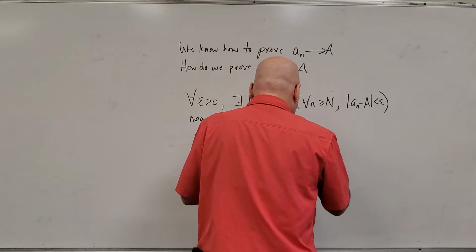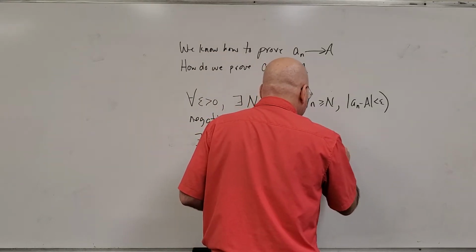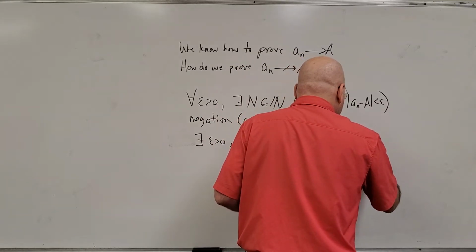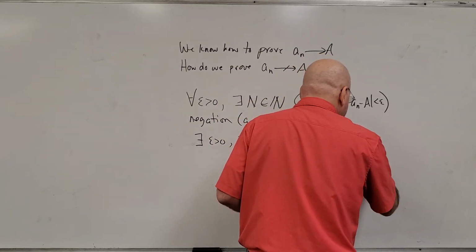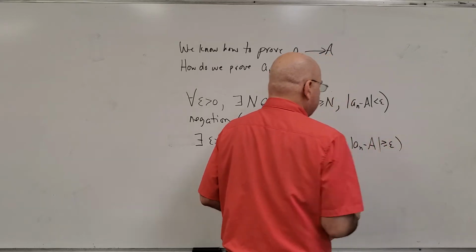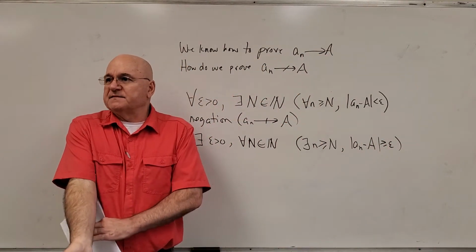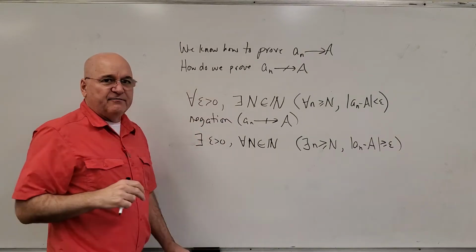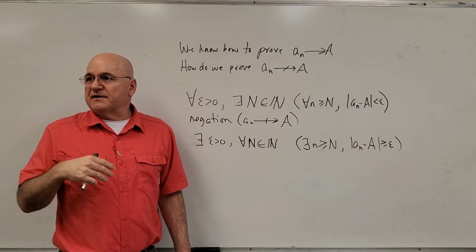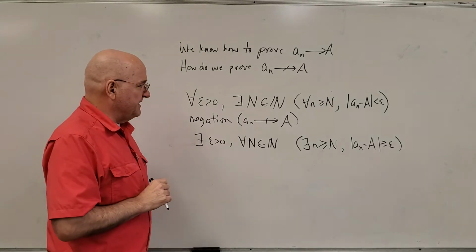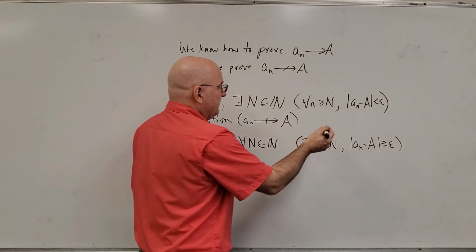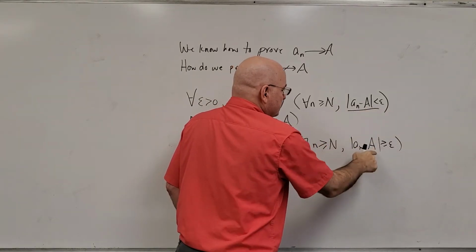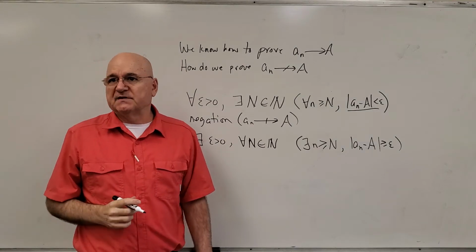So there exists an n greater than or equal to capital N where a_n minus its limit A is greater than or equal to epsilon. So it's really quite simple. All of the for everys get turned into there exists. All of the there exists get turned into for every. And then this was trivial enough to negate: instead of less than epsilon, you just make it greater than or equal to epsilon.